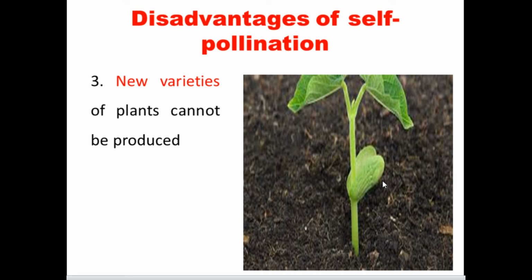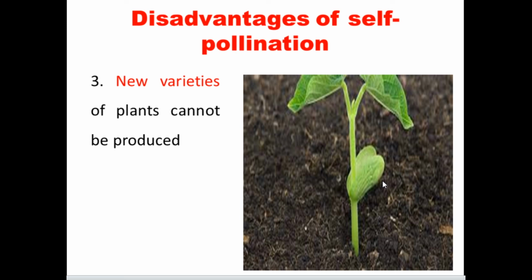Another disadvantage of self-pollination: new varieties of plants cannot be produced. Why? How? It is one of the important disadvantages, because the pollen grains have the same character and the gynoecium also has the same characters.